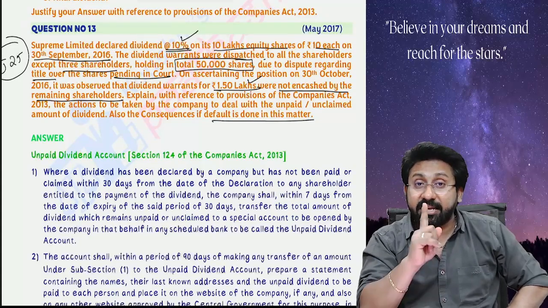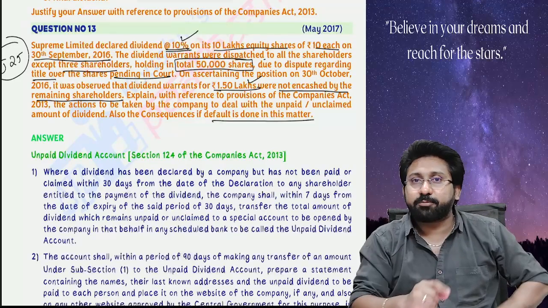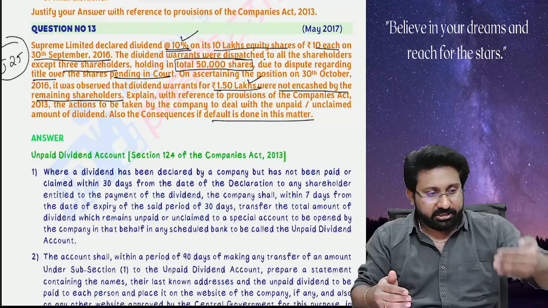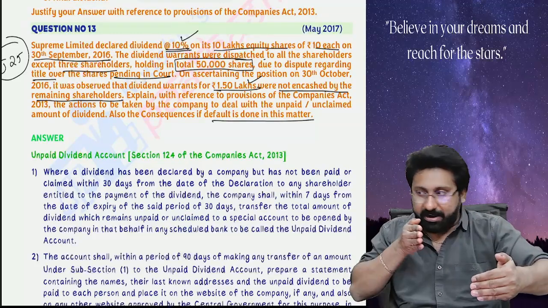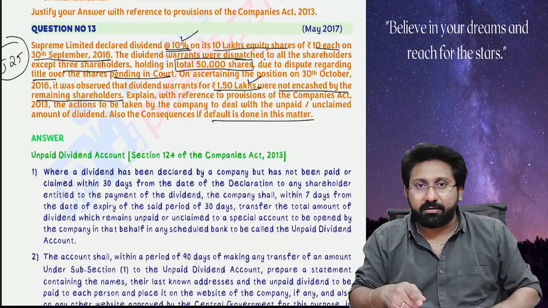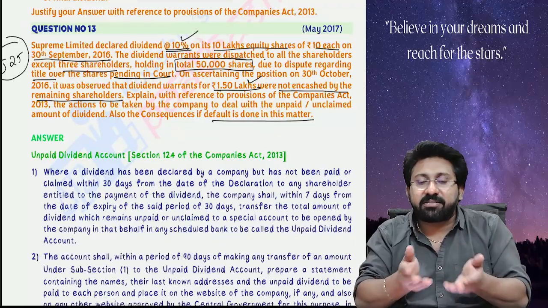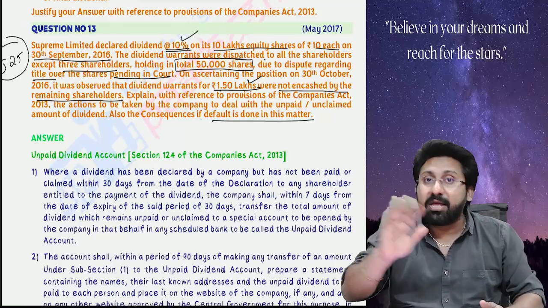Number 3, there is a dispute in the title to the dividend. If there is a dispute, the dividend is kept in abeyance. For example, a transfer happened, registration not yet happened, and in the middle the dividend is declared. The company can't pay to him, can't pay to her; to either of the parties I can't pay. Therefore, I did not pay. So since there is a dispute in the title in the court, I cannot pay the dividend.